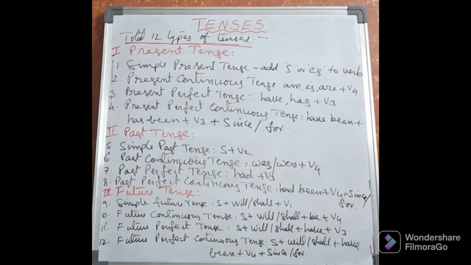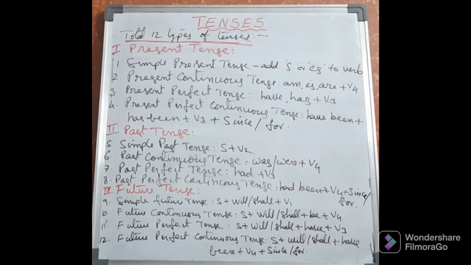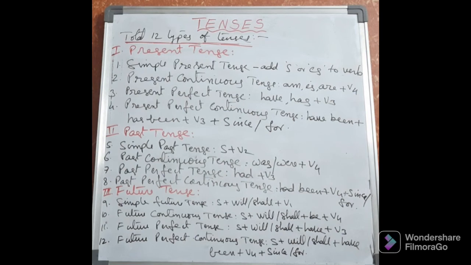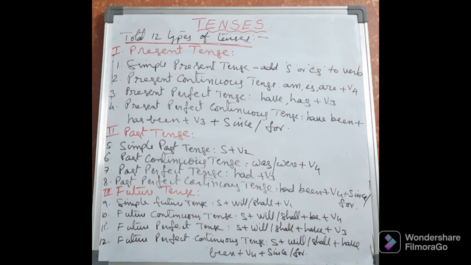Next, fourth one is future perfect continuous tense. In future perfect continuous tense, along with the subject, we have to take will or shall plus have plus been plus V4 plus since or for. Here, as it is a future tense, we have to take will or shall. As it is a perfect continuous tense, we have to take have been.